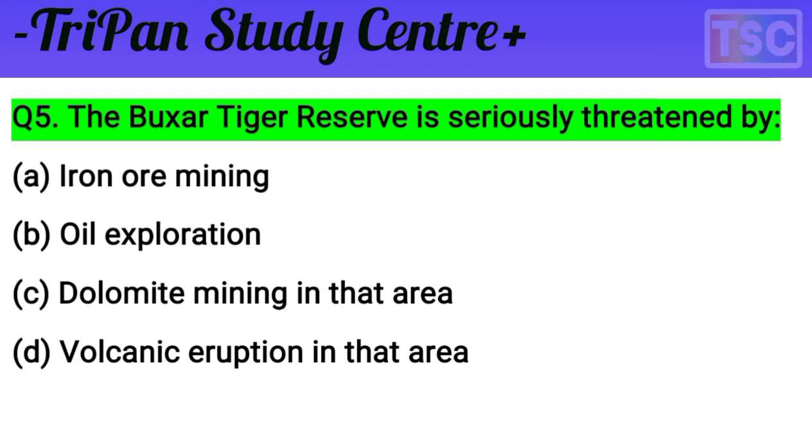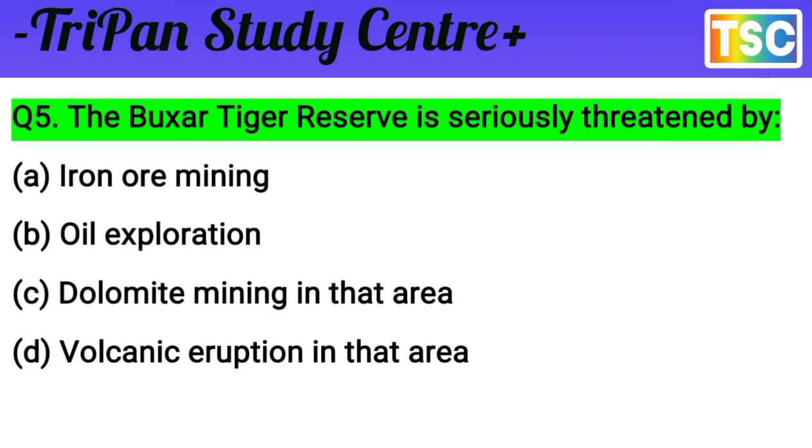You must have a thought of your answer. Let's see what the answer is for this question. The question: the Buxar Tiger Reserve is seriously threatened by what? The options are iron ore mining, oil exploitation, dolomite mining in that area, and volcanic explosion in that area. Let's eliminate.